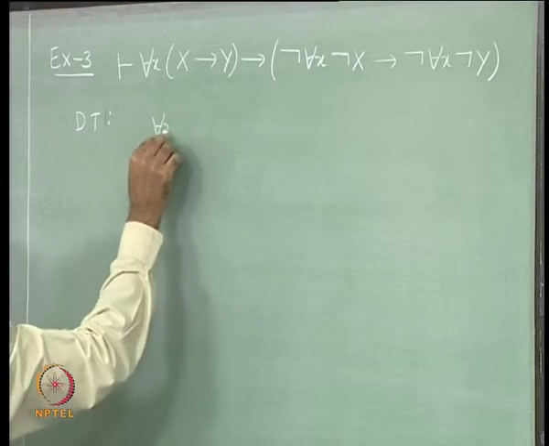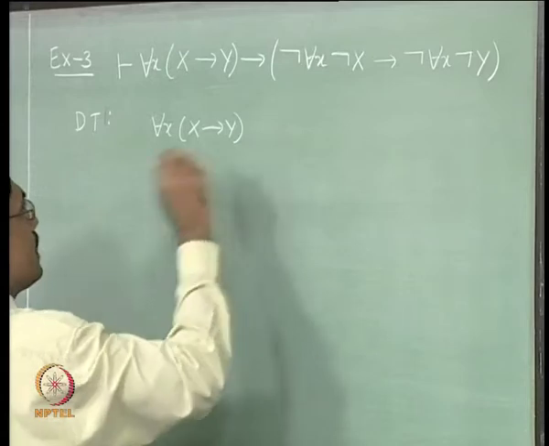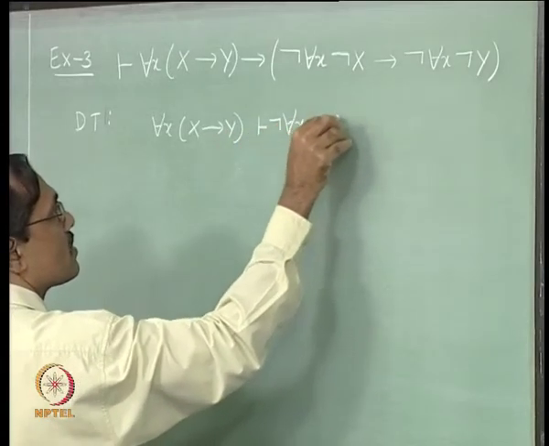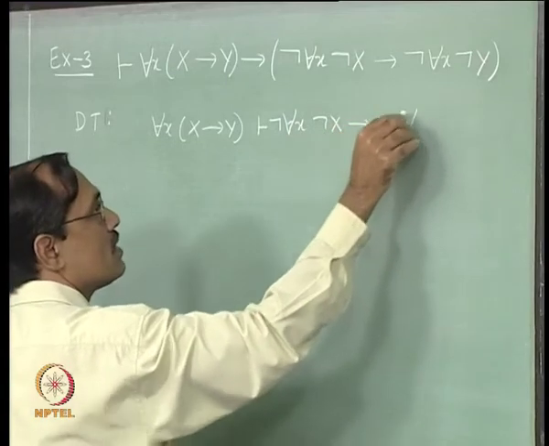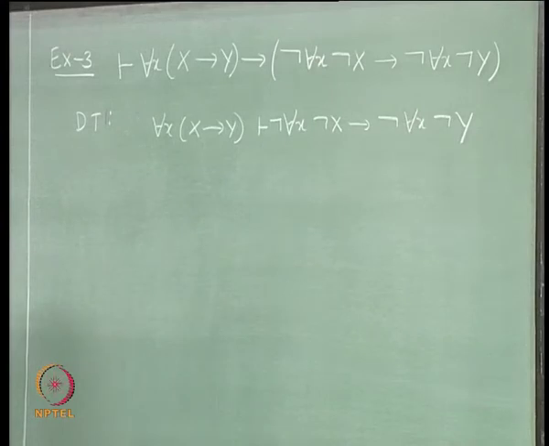This says for each x, x implies y entails not for each x not x implies not for each x not y. Here itself you can use contraposition, right. By contraposition it is enough, but contraposition we can't use here, it has to be used inside the proof.